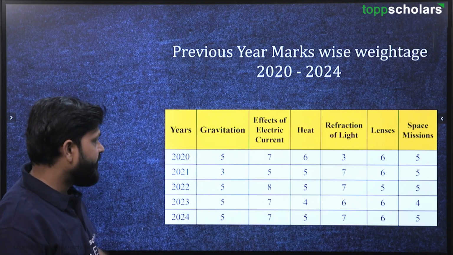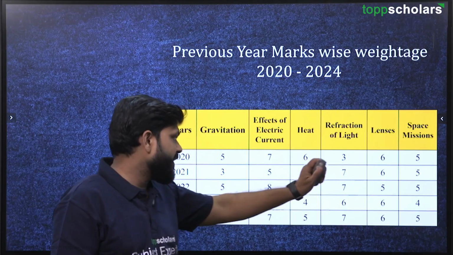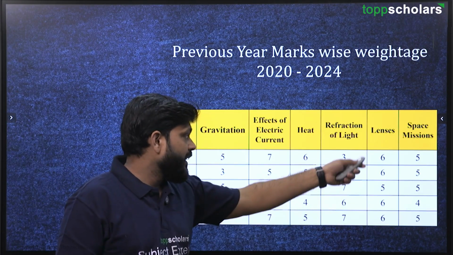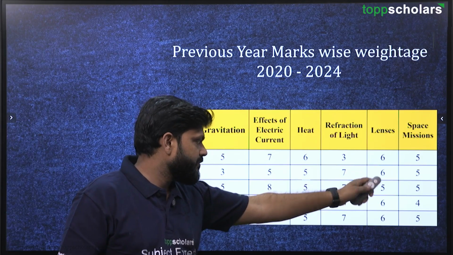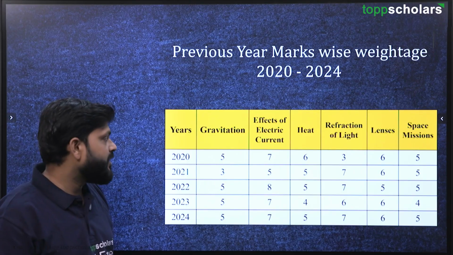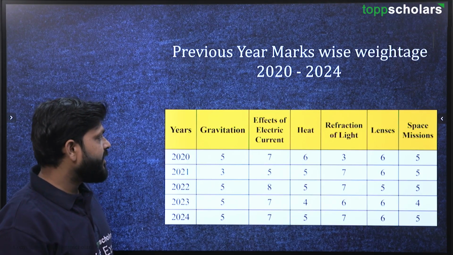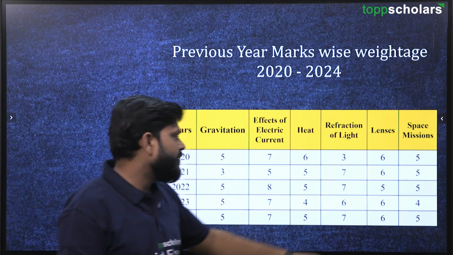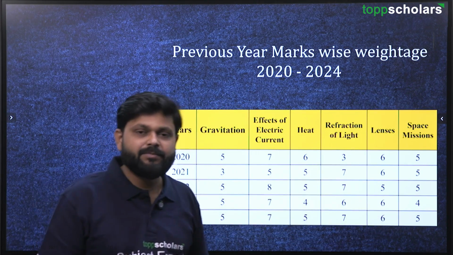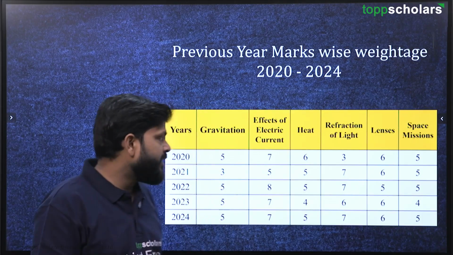Now refraction of light, we can see that 3 marks questions were there in 2020 and 7 marks questions were there in 24. Lenses, that is 6 6 5 6 6, good weightage of lenses we can see here. And space missions, that is 5 5 5 4 5. So maximum 5 marks question has been asked in the previous exam.